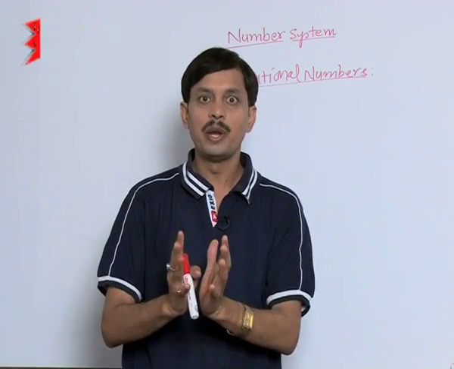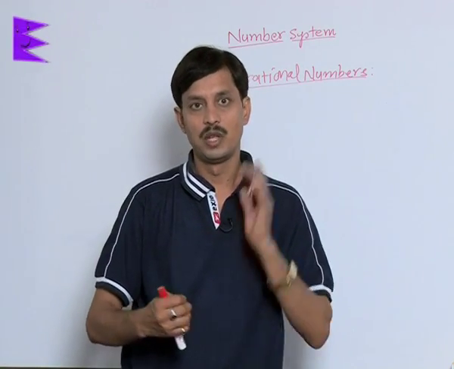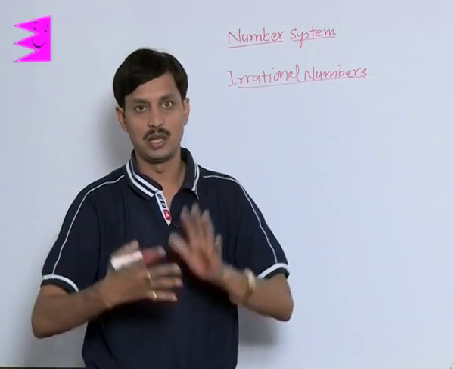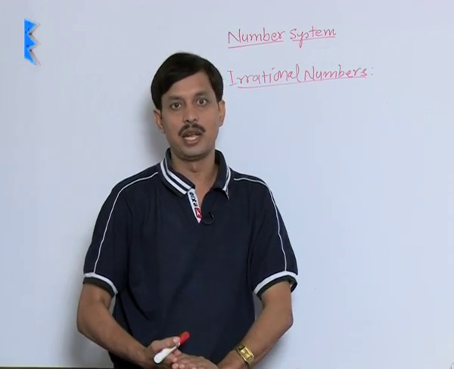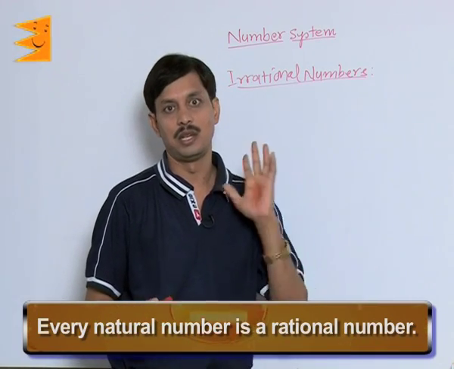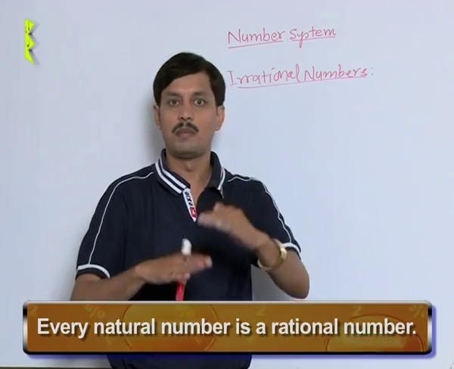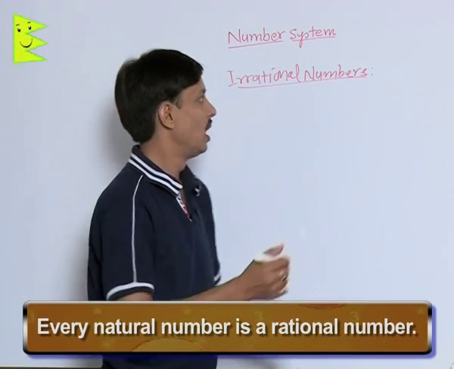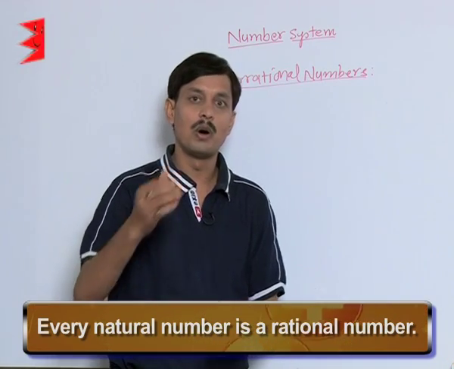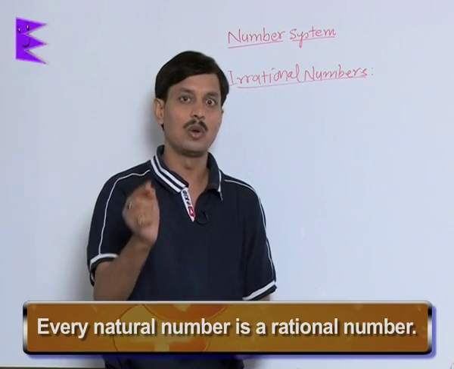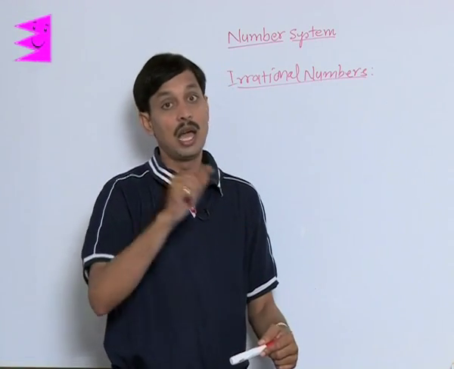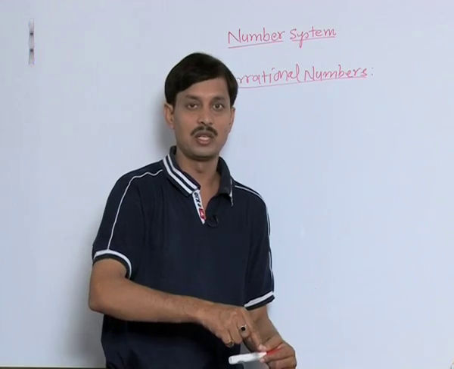Now I want to explain what irrational numbers are. Irrational numbers are those which are not rational, and you must understand that every natural number is always rational, because every natural number can be written in the form of p by q. So every natural number is always rational, every whole number is always rational, every integer is always rational.